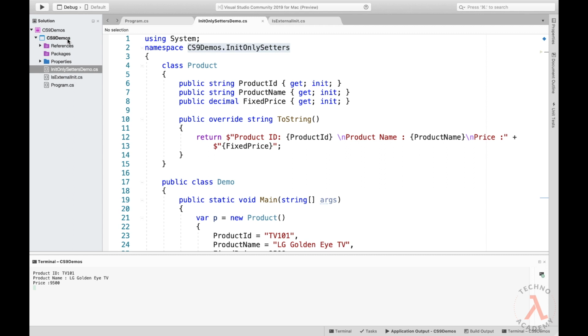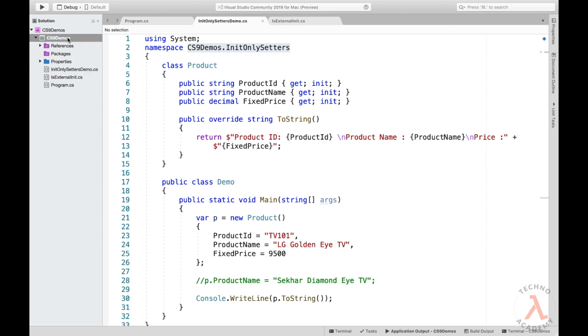of the record instance. Now let us understand this feature practically.